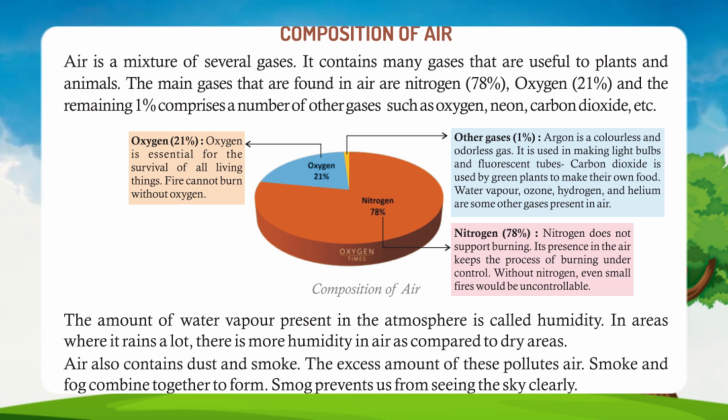The amount of water vapor present in the atmosphere is called humidity. In areas where it rains a lot, there is more humidity in air as compared to dry areas. Air also contains dust and smoke. The excess amount of these pollutes air. Smoke and fog combine together to form smog. Smog prevents us from seeing the sky clearly.